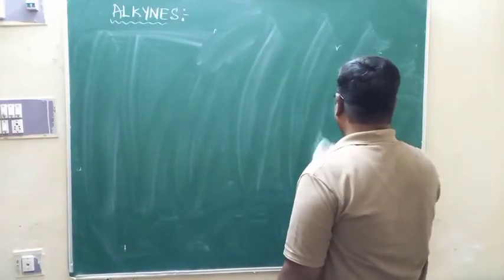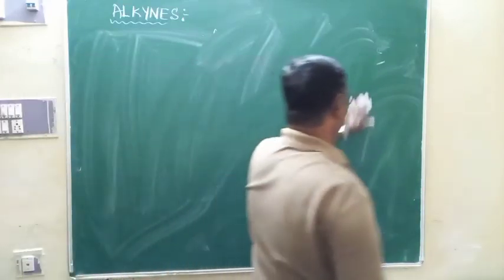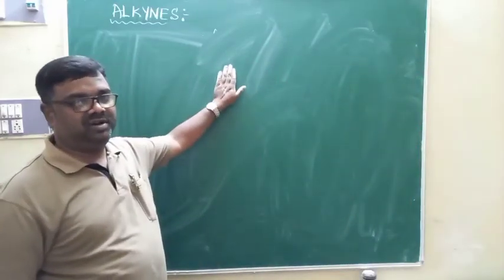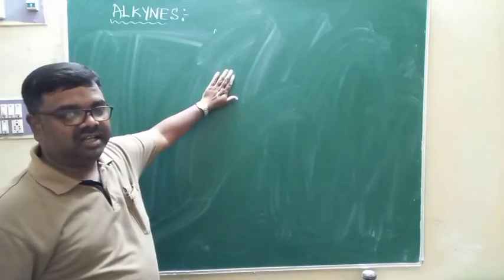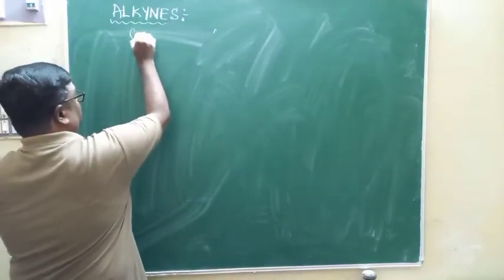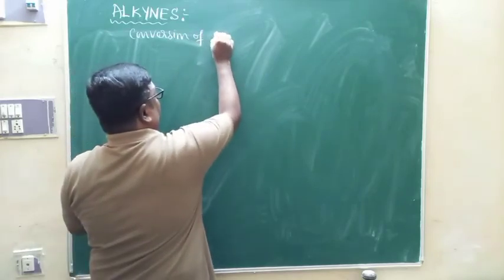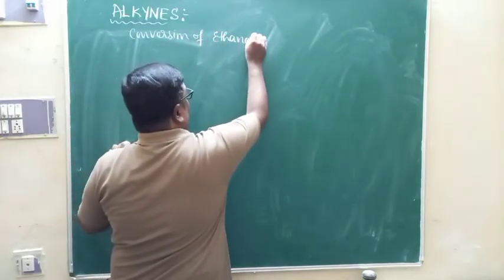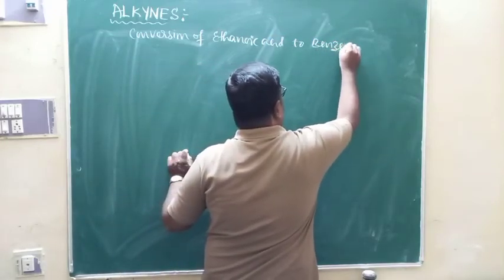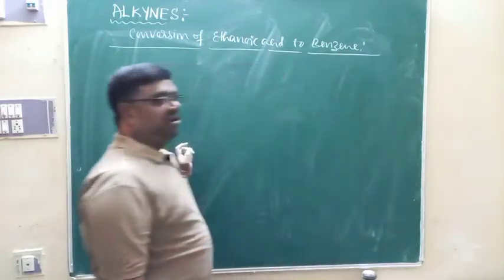If you answer that question, it includes most of the properties that you have discussed so far from alkanes, alkenes, and alkynes. So I will discuss it: the conversion of ethanoic acid to benzene. You need to write the equations, the reactions involved in the conversion of ethanoic acid into benzene.